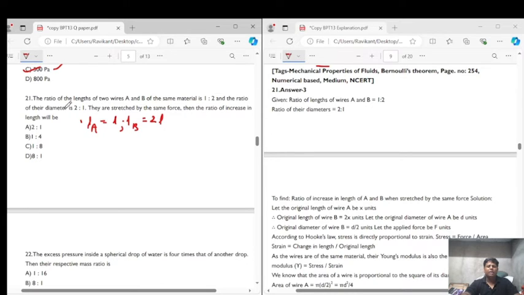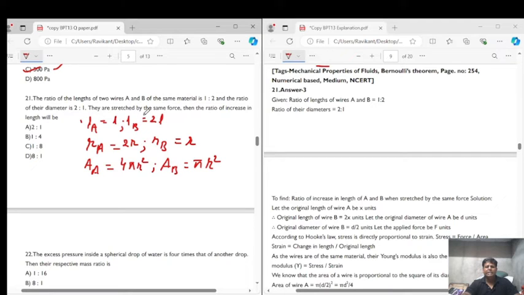And the ratio of the diameters is this. That is, if RA equals 2R, then RB equals R. And if this is the case, then if the area of cross section of A equals 4 pi r square, then the area of cross section of B equals pi r square, right?